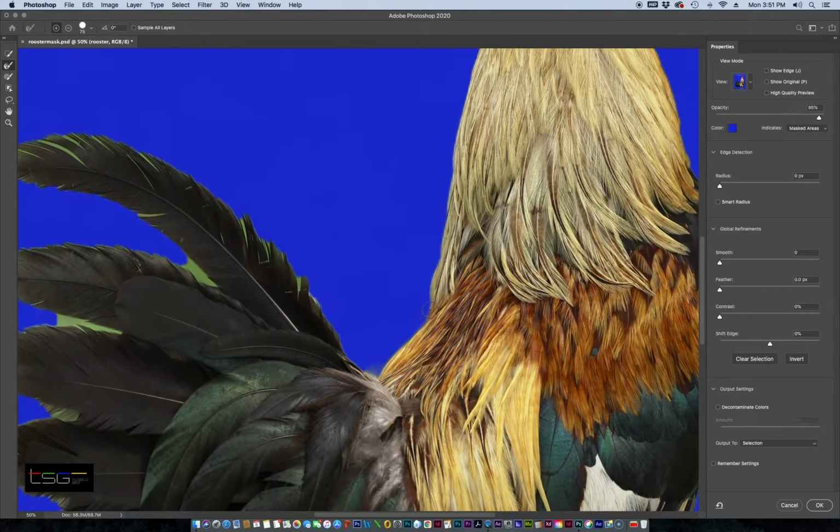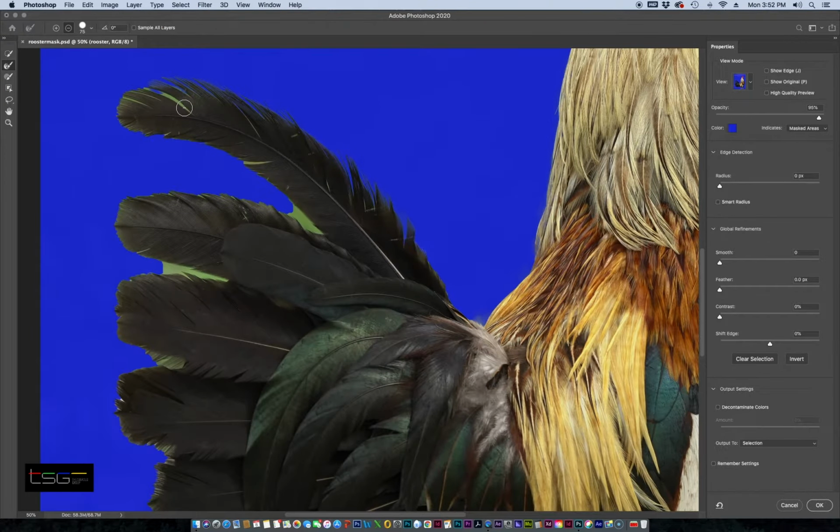You could run along the edge to get the fine hairs. Keep it on the edge. Don't go so far in. Just try to keep it on the edge so you could separate it.